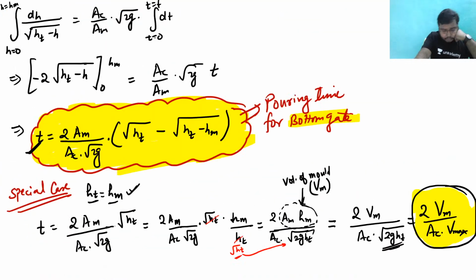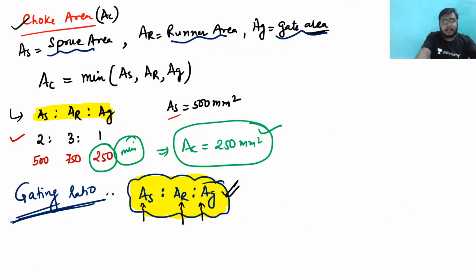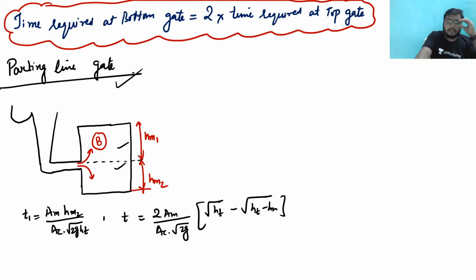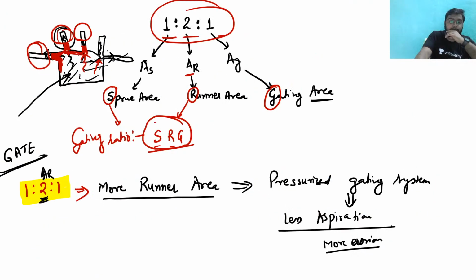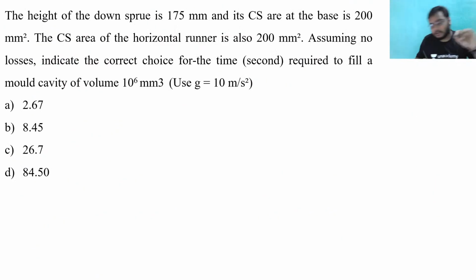that is the pouring time, pouring time in case of a bottom gate and a top gate, right? So let us try to solve one numerical. Just try this numerical, and then I'll discuss these things.